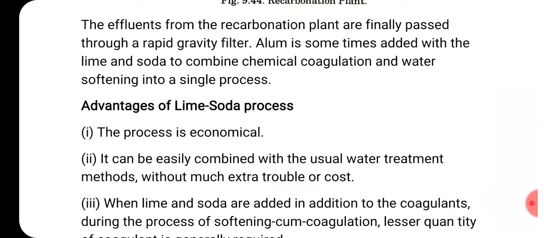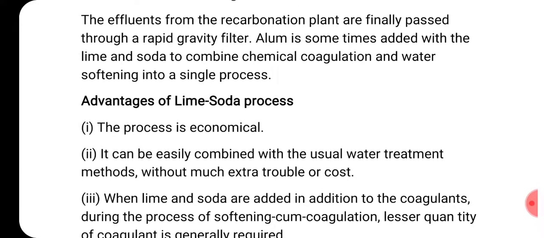Now let us come to the next theoretical part. Effluent from the recarbonation plant, which here means water, is finally passed through a rapid gravity filter. So the water is again passed through a rapid gravity filter.